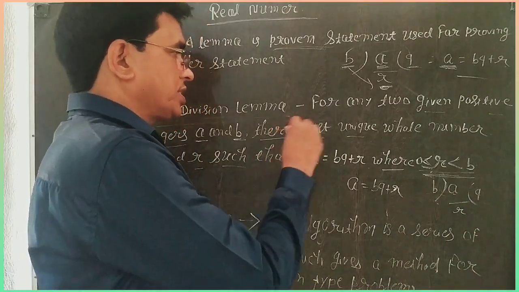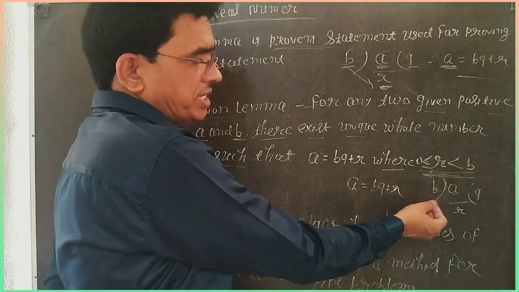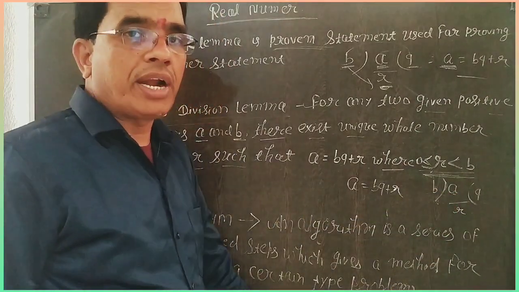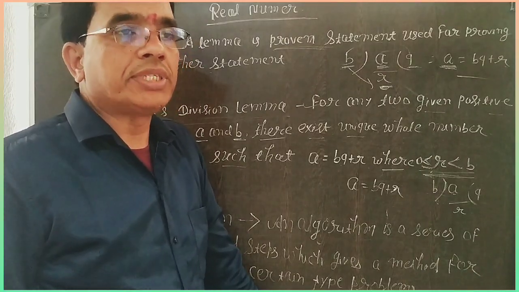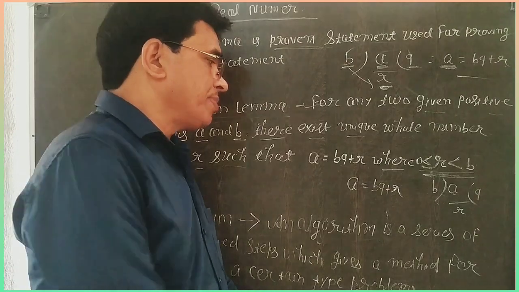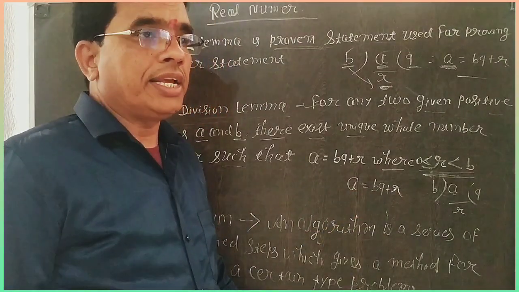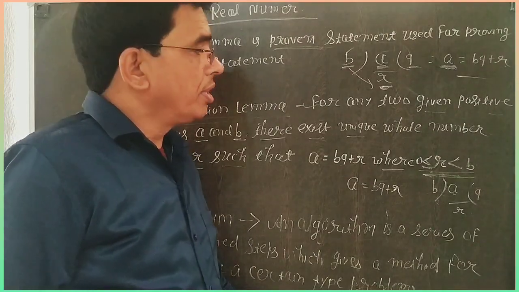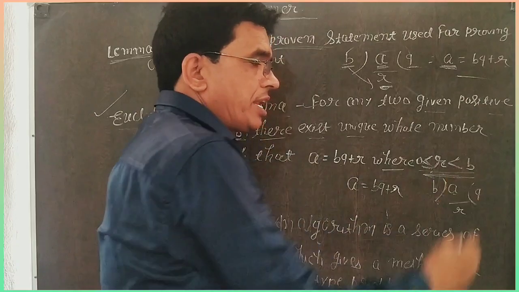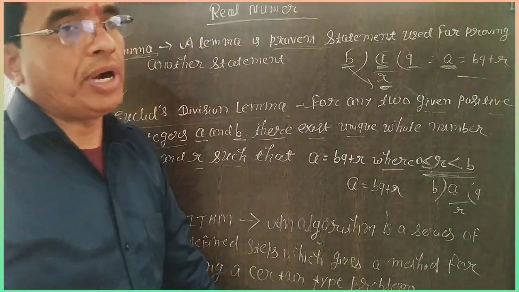You can write the statement according to the book, or you can write it yourself: a and b are positive integers, when a is divided by b and we get q as quotient and r as remainder, then the relation is a equals bq plus r, where r is greater than or equal to 0 but less than b. It is called Euclid's division lemma.